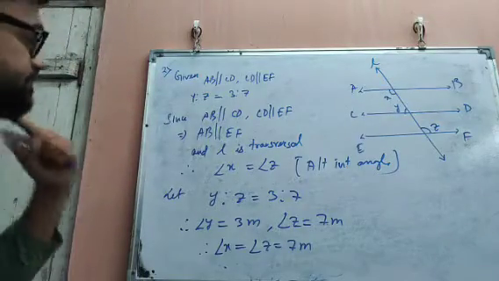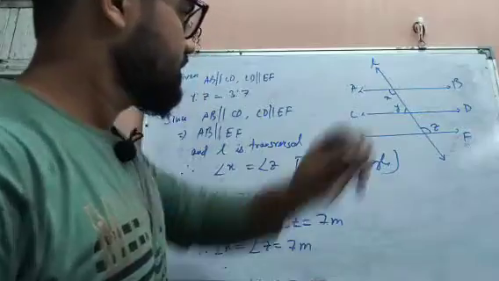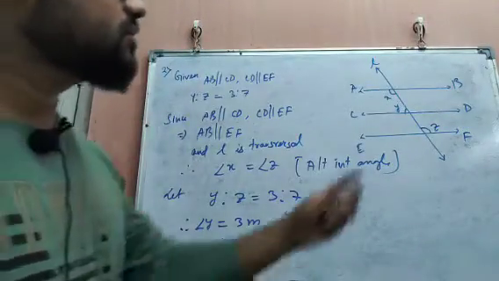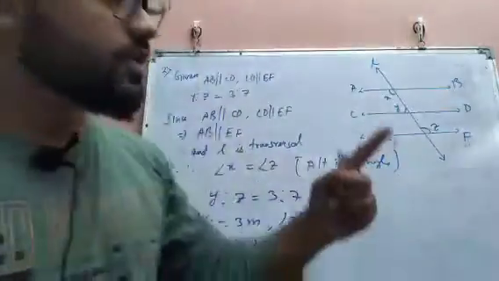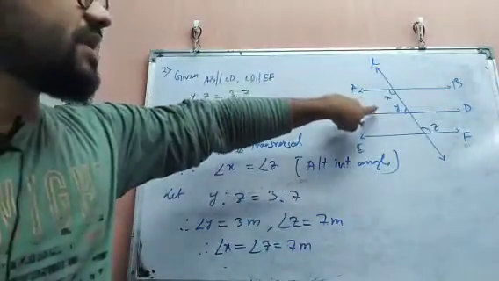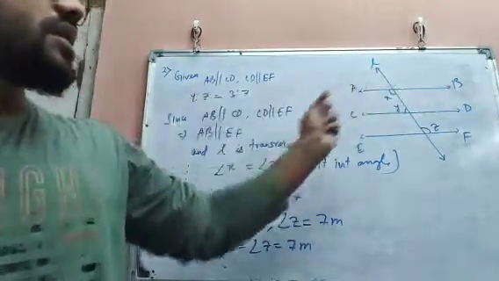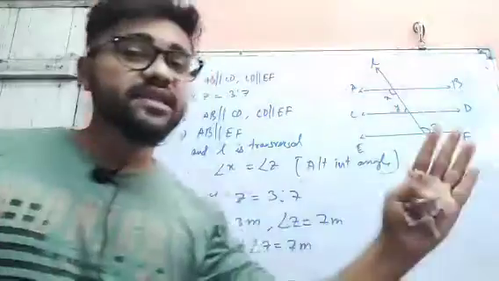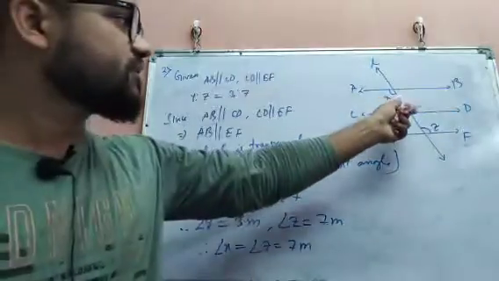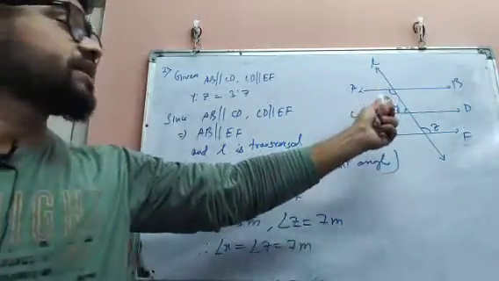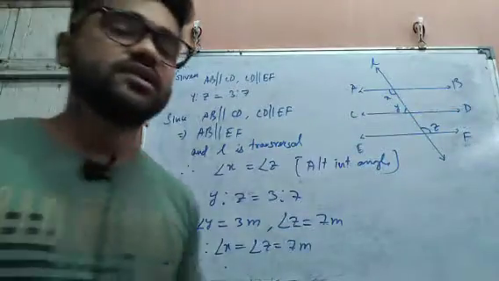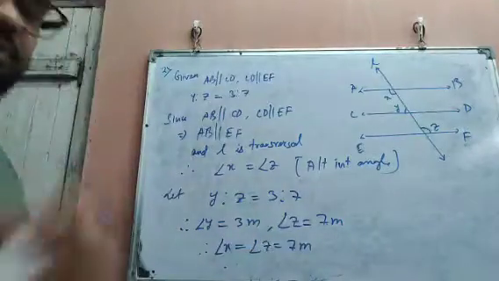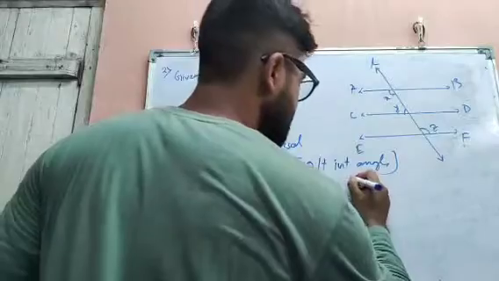Next, see X plus Y. I have told you, by the theorem, when two lines are parallel, then the interior angles lying on the same side of the transversal will always have their sum equal to what? 180 degrees. That means they are supplementary.